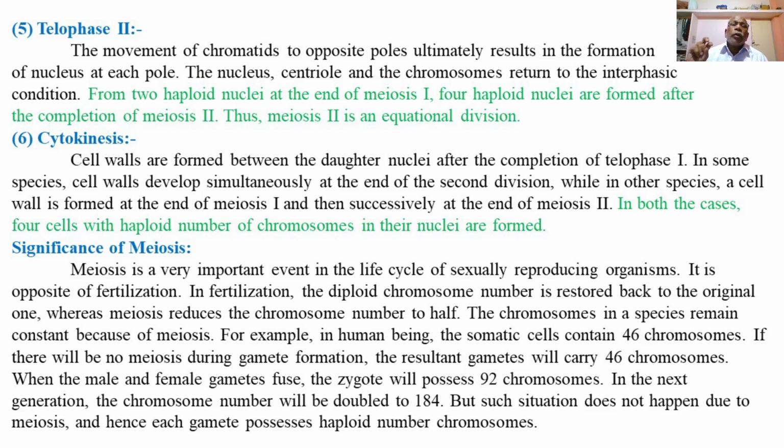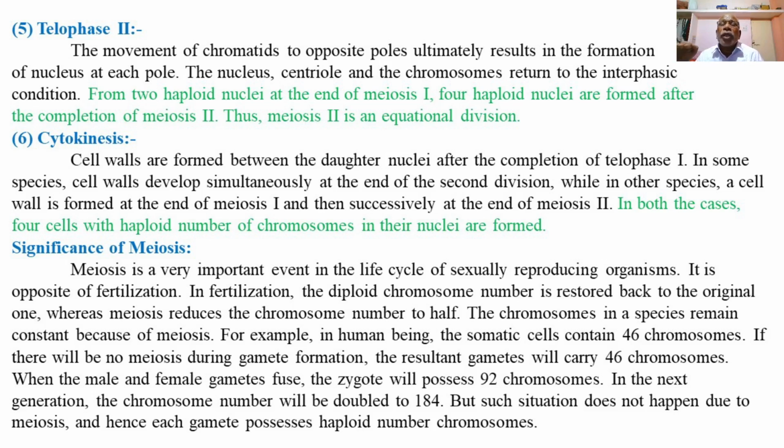From these two haploid nuclei formed at the end of meiosis 1, four haploid nuclei are formed after the completion of meiosis second, that is telophase second. Thus, meiosis second is an equational division, meaning the chromosome number remains the same as that of meiosis 1, that is haploid to haploid.